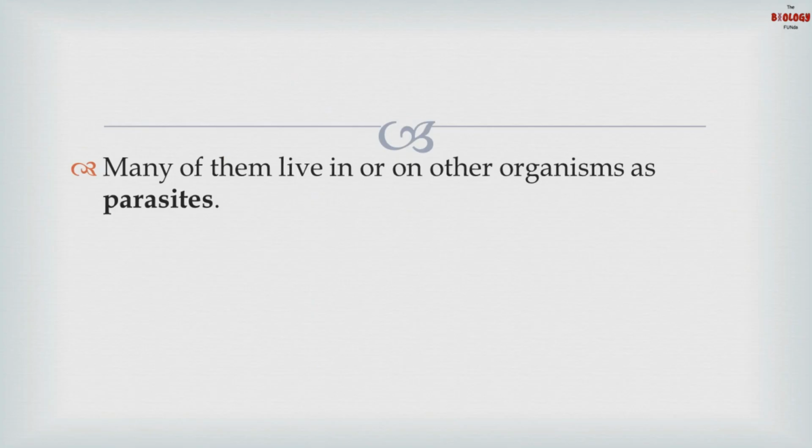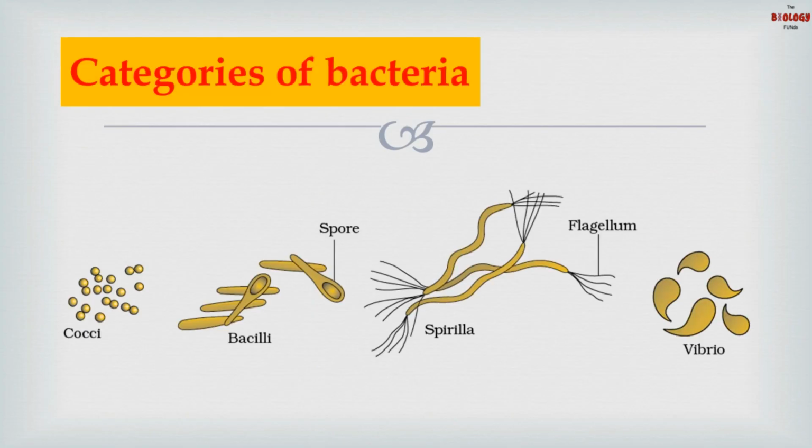Bacteria are categorized into 4 types based on their shape. If they are spherical, they are termed as cocci, singular form coccus. If they are rod shaped, they are called bacilli, the singular form is bacillus. If they are spiral shaped, they are called spirilla, the singular form is spirillum. If they are comma shaped, they are termed as vibrio, the singular form is vibrium.